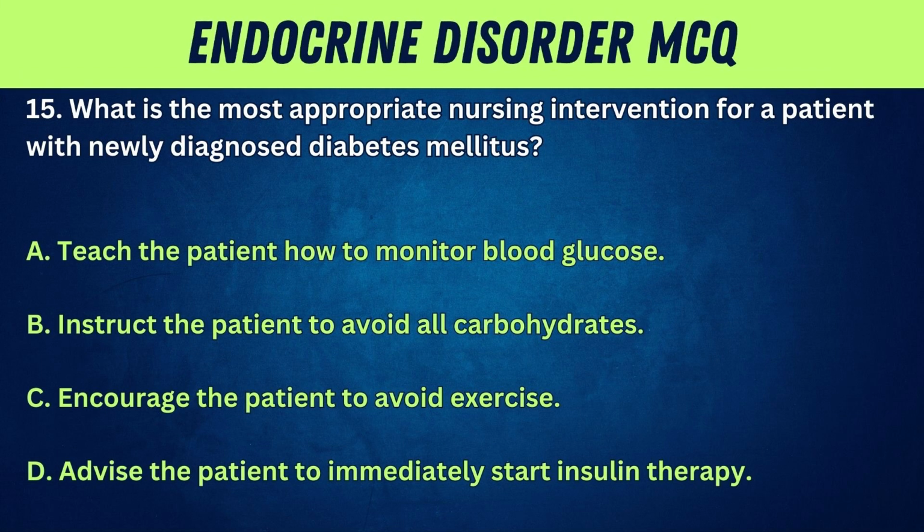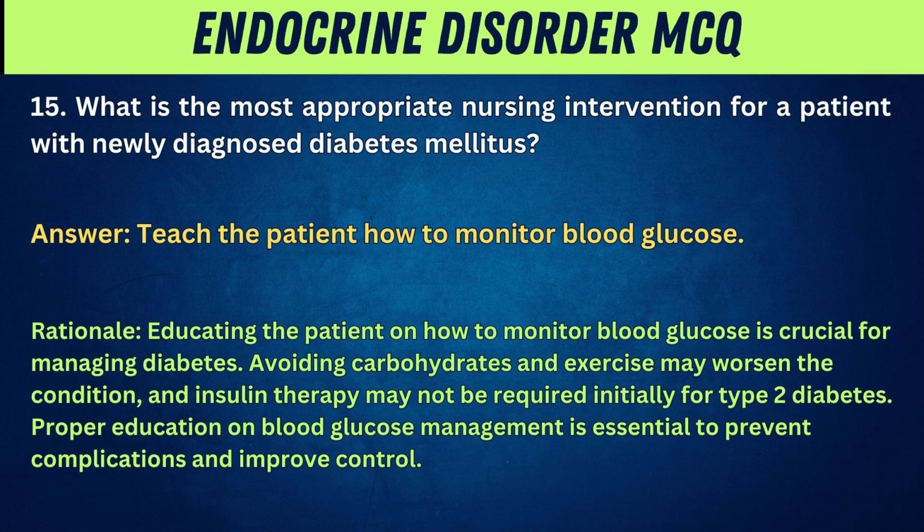15. What is the most appropriate nursing intervention for a patient with newly diagnosed diabetes mellitus? A. Teach the patient how to monitor blood glucose. B. Instruct the patient to avoid all carbohydrates. C. Encourage the patient to avoid exercise. D. Advise the patient to immediately start insulin therapy. Answer: teach the patient how to monitor blood glucose.